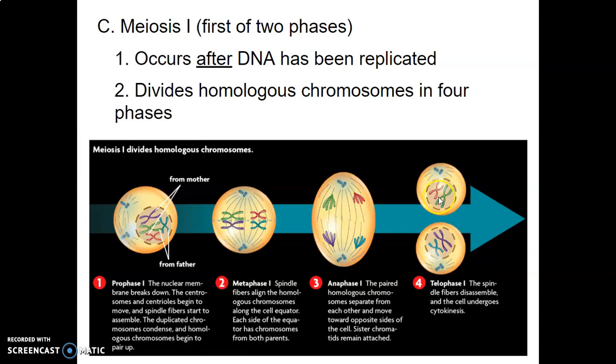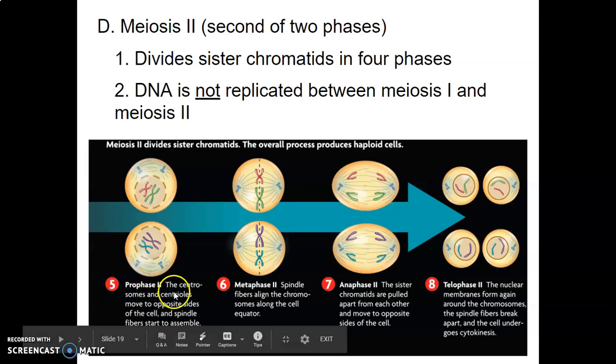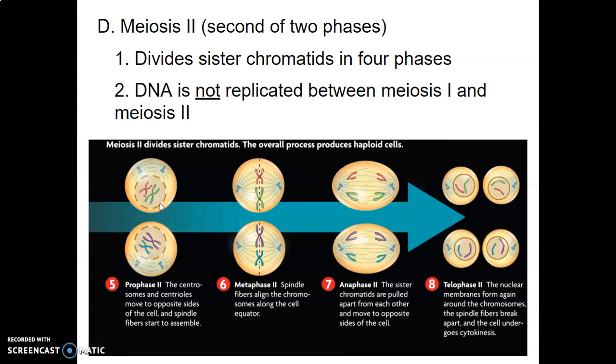This is different from mitosis. These two cells are not the exact same as the original. They have these differing homologous pairs separated. So, one to two. Meiosis 2 is the second phase, and you see it's prophase, metaphase, anaphase, telophase, but it has a 2 behind it. Look, we start out with 2 cells. We've got 2 cells here.